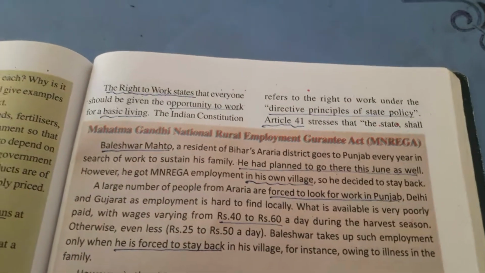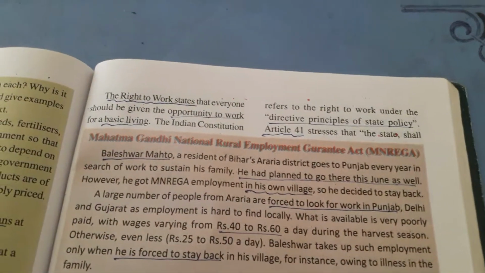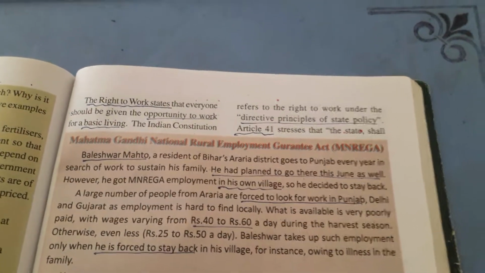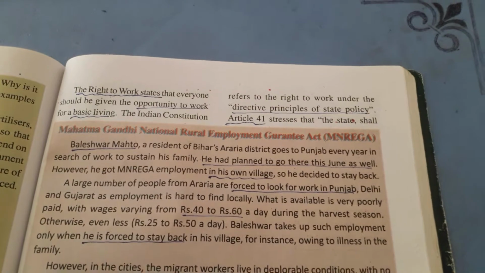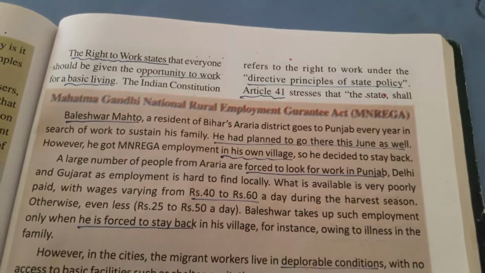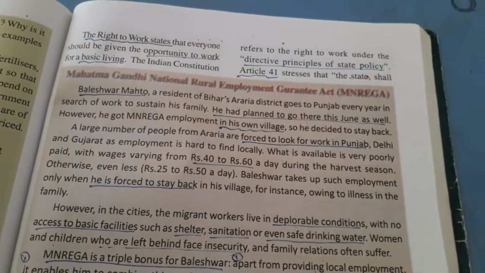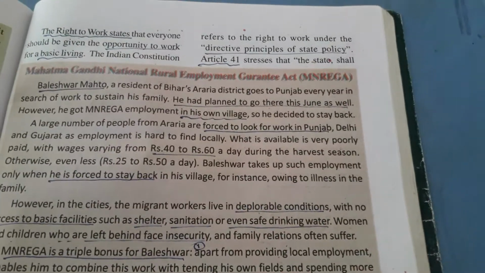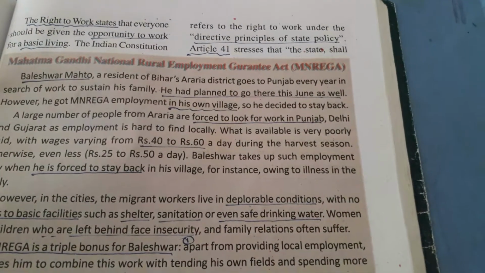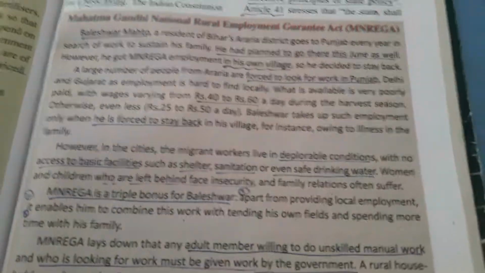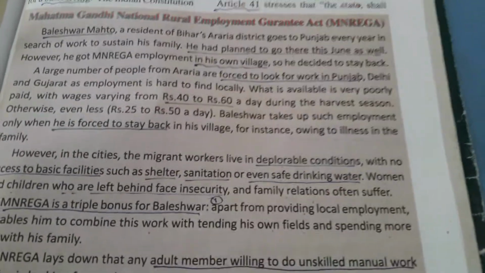But now they are staying in their villages because they are getting work under the Mahatma Gandhi National Rural Employment Guarantee Act 2005. However, in the cities, the migrant workers live in deplorable conditions with no access to basic facilities, such as shelter, sanitation, or even safe drinking water.